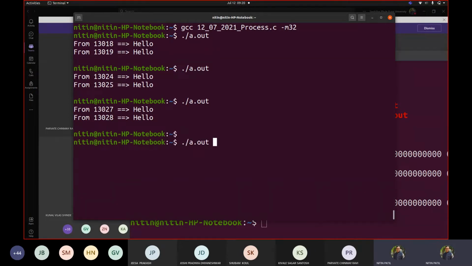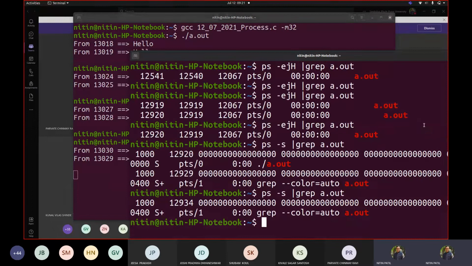my PID is changing, correct? Because depending upon now, okay, here you saw 18, 19, 24, 25, 27, 28. Suddenly you see 30, 29. Now who is parent and who is child here in such a case, if at all it is there?